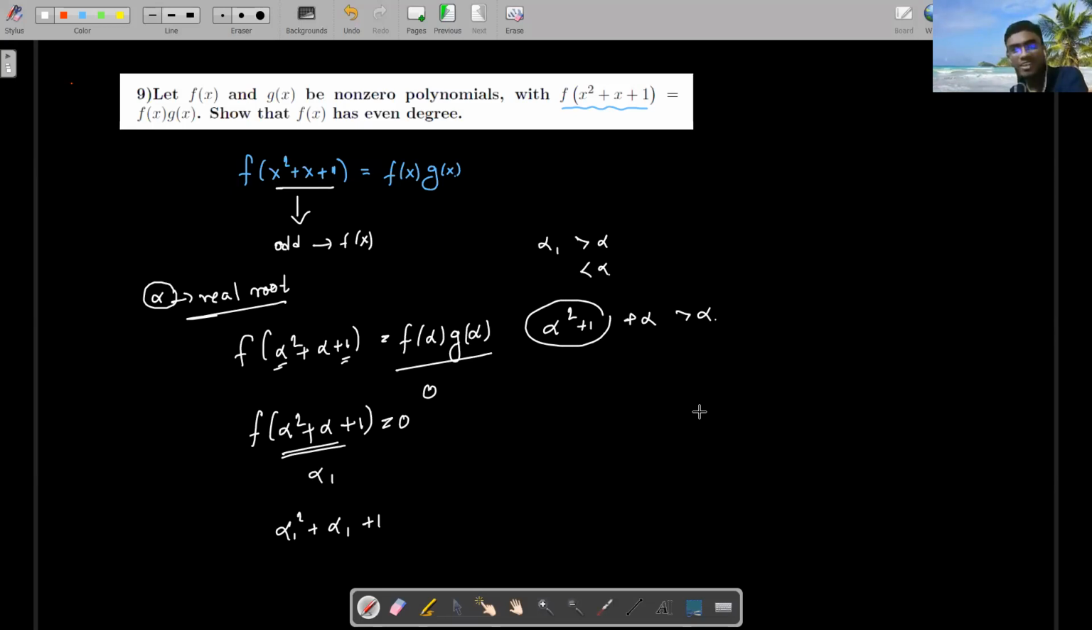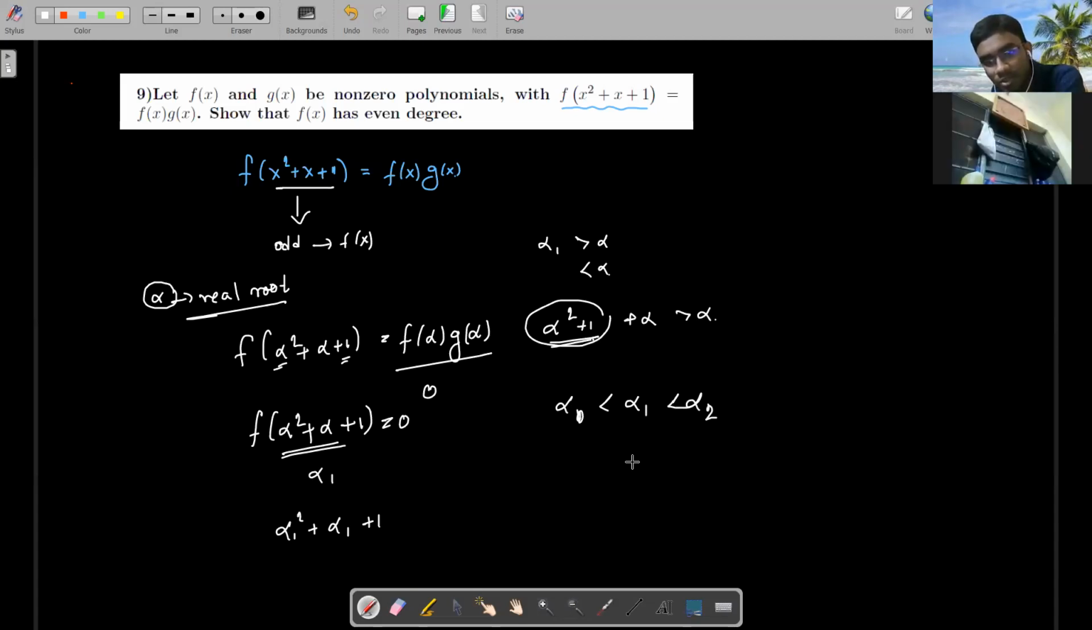But now say me, is it strictly greater or something different? Maybe equality occurs. Strict inequality because of this 1, right? The alpha square plus 1 can never be 0 because alpha is a real number. Okay, now say me, alpha 1 is a root. From there I get a root alpha 1, that is greater.